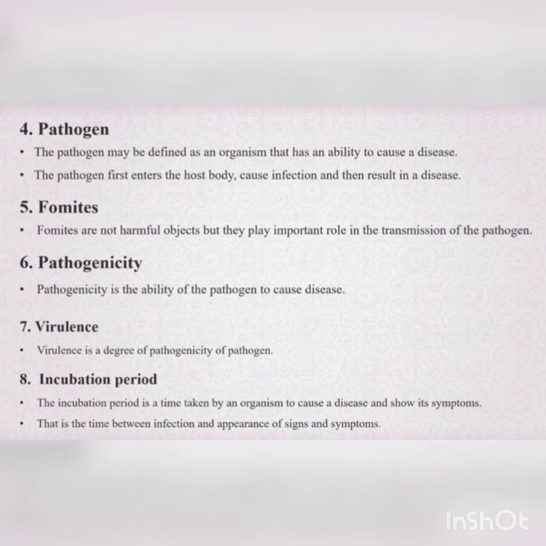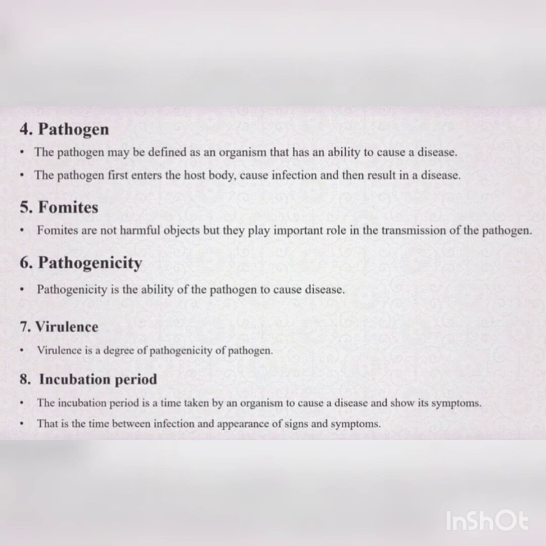And next let us discuss fomites. Fomites means all non-living things or objects which are present in the hospital environment used by the patient. Dust particles will be there, or the patient may be touching the chair, table, or any object in the environment.